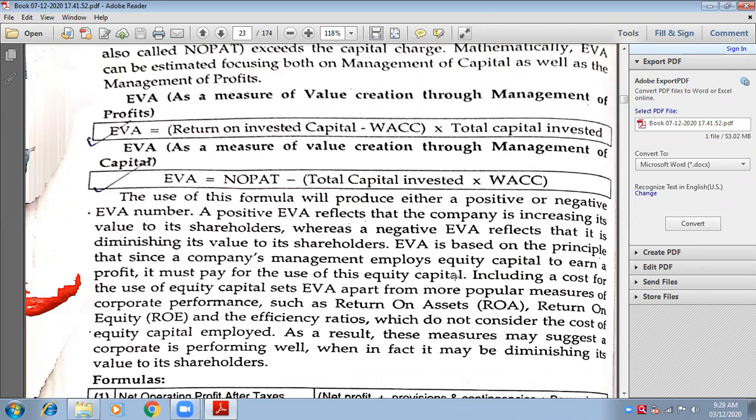You must have learned this concept: returns on investment, returns on equity, all other efficiency ratios. You must have noticed in all these formulas, there is no consideration of the WACC. EVA is the only concept which considers WACC, the weighted average cost of capital.